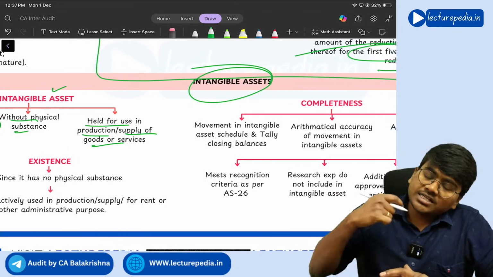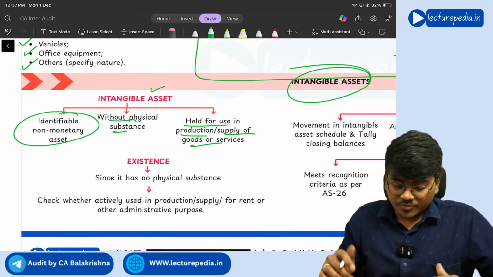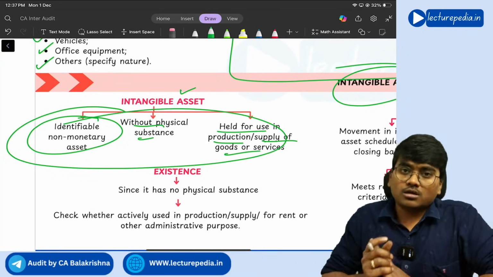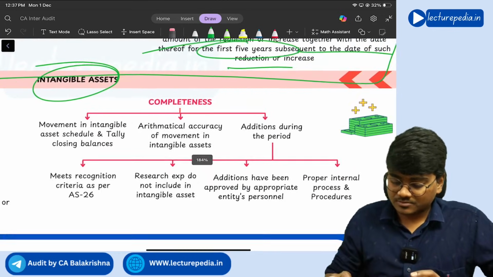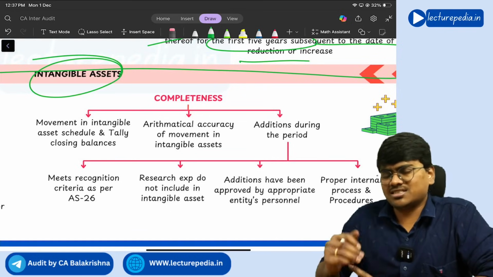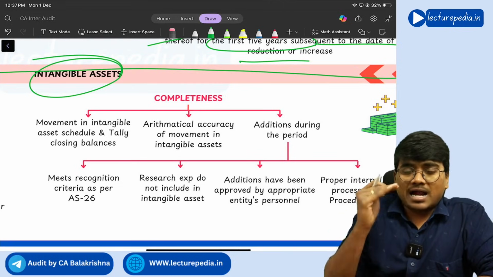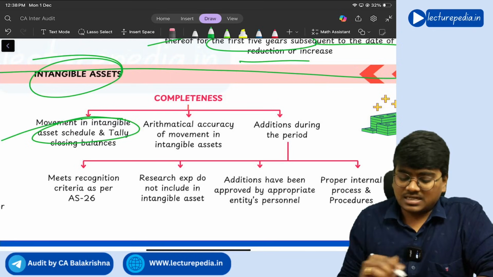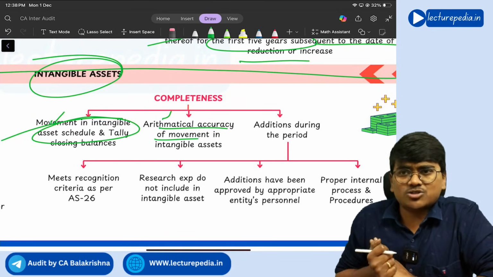So for recognition of intangible asset also, there is certain criteria that needs to be fulfilled. If this criteria is fulfilled, you can recognize it as an intangible asset. Next, with respect to completeness of intangible asset, what points will you see? These points will be similar to that of PPE. You will go through additions, deletions made in the schedule of intangible asset and arithmetical accuracy of those movements. These 2 points we have seen even for PPE also, right?